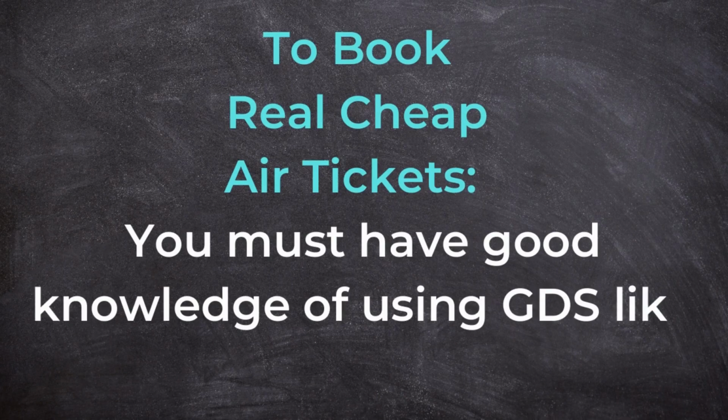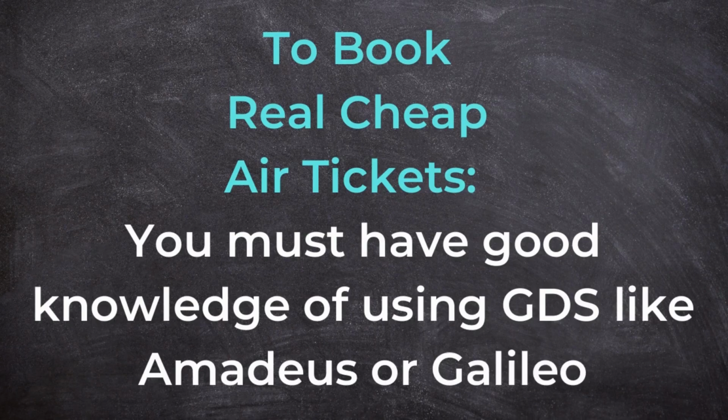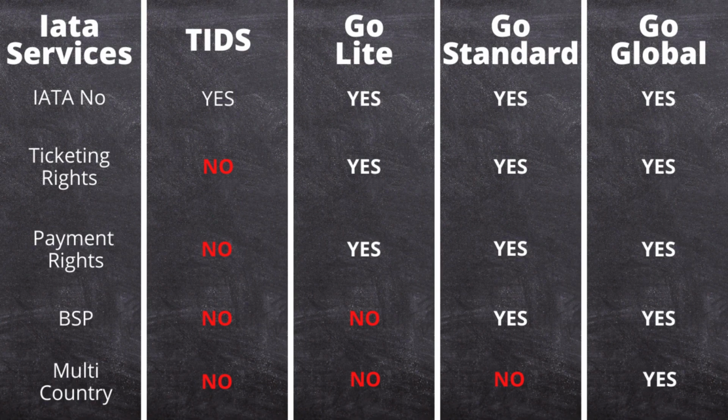I hope you have understood the difference between ITA TIDS, ITA Go Lite, ITA Go Standard, and Go Global. Those who plan to start their travel business after 1 year, they must register for ITA TIDS today. Those who are already issuing tickets, who are already doing travel business, they should go for ITA Go Lite.